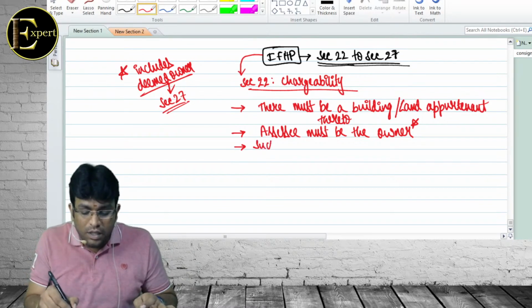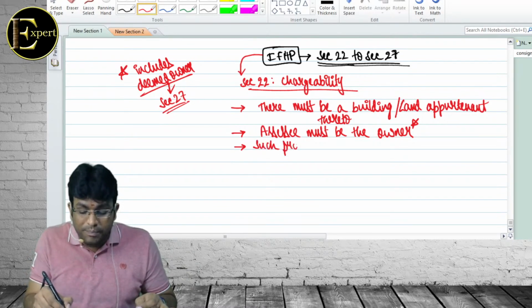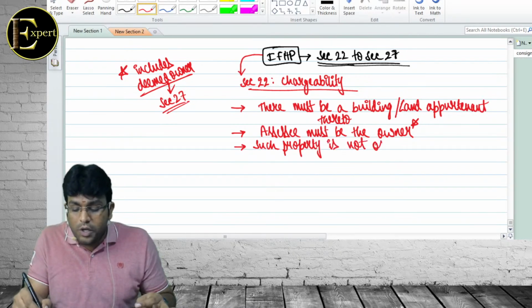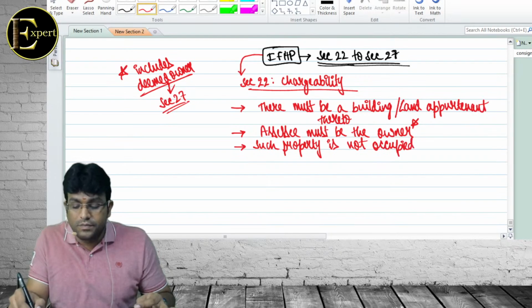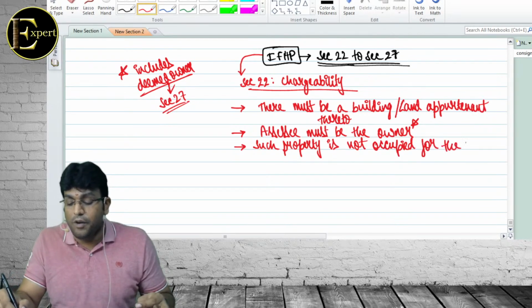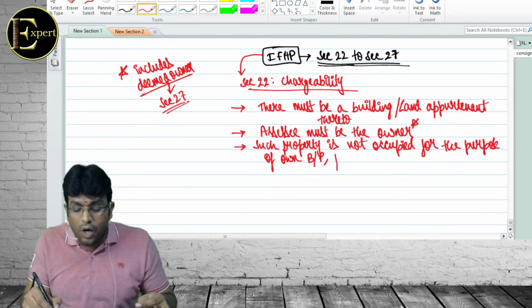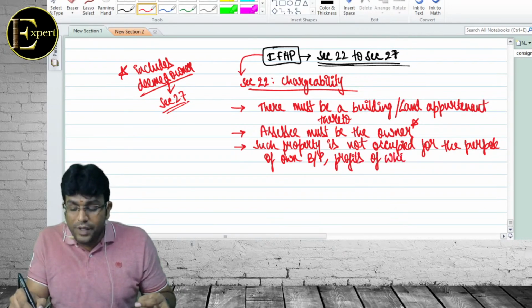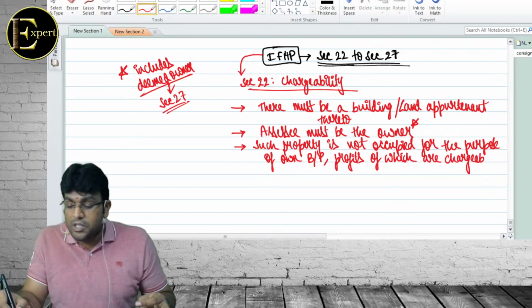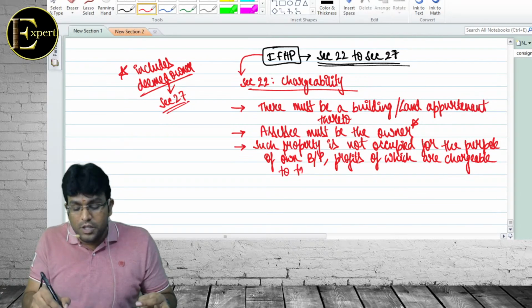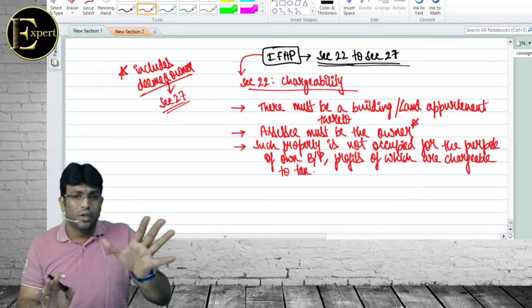Third one, such property is not occupied for the purpose of own business or profession, profits of which are chargeable to tax. Straight simple example, practical example I'll give. You'll get an answer for that.